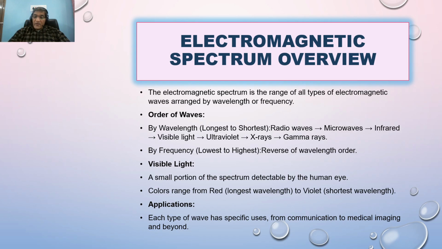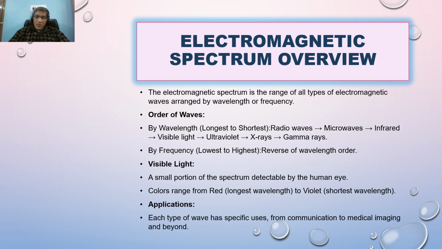In terms of frequency, gamma rays have the highest frequency and radio waves the lowest. In terms of wavelength, radio waves have the highest wavelength and gamma rays the lowest.